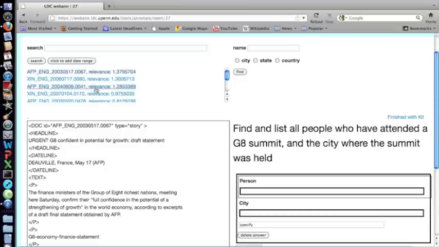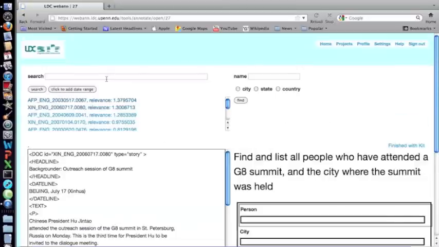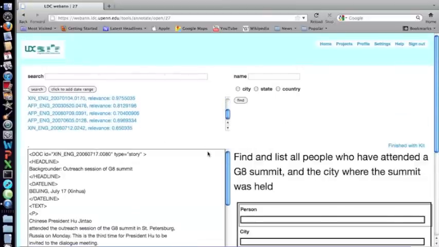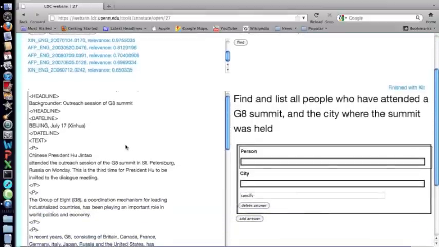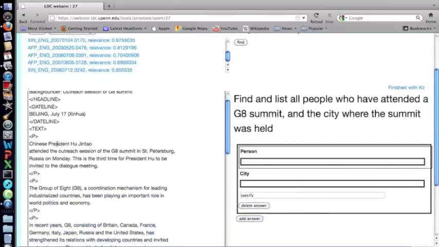So I'll click on the next document. Notice too, when I click on a document, the link turns a different color, so I know I've been there. Okay, next document. I'm going to scroll down a little bit and just read through. And right away we have an answer. So we have Chinese President Hu Jintao attended the outreach session of the G8 Summit in St. Petersburg, Russia, on Monday.